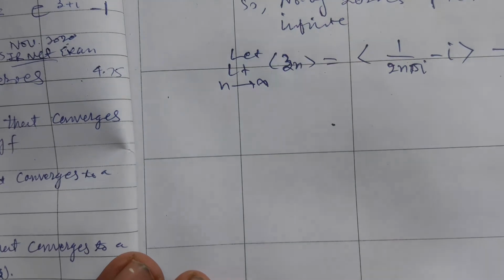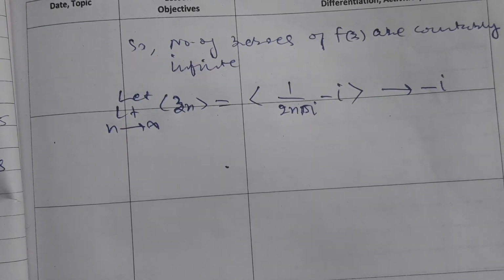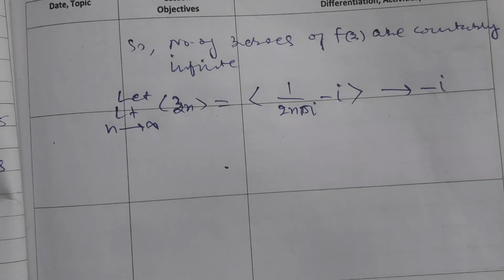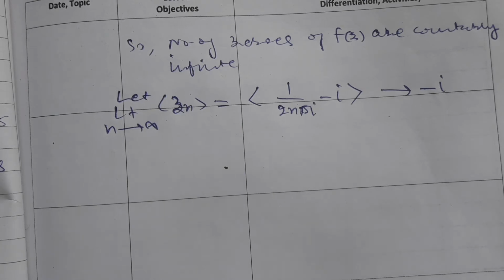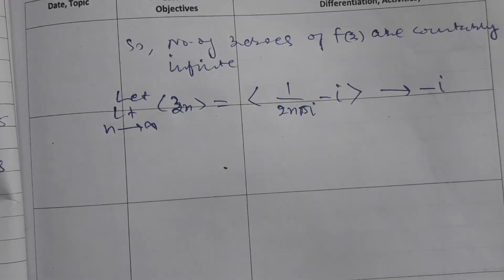So minus i is the limit point of this sequence of zeros. Now we need to find out which type of singularity the function f of z has at minus i.